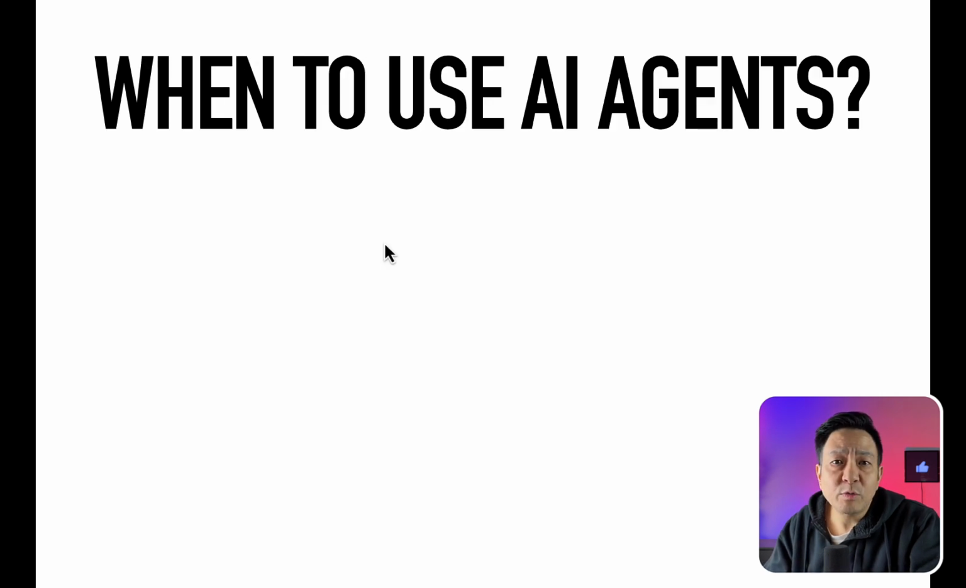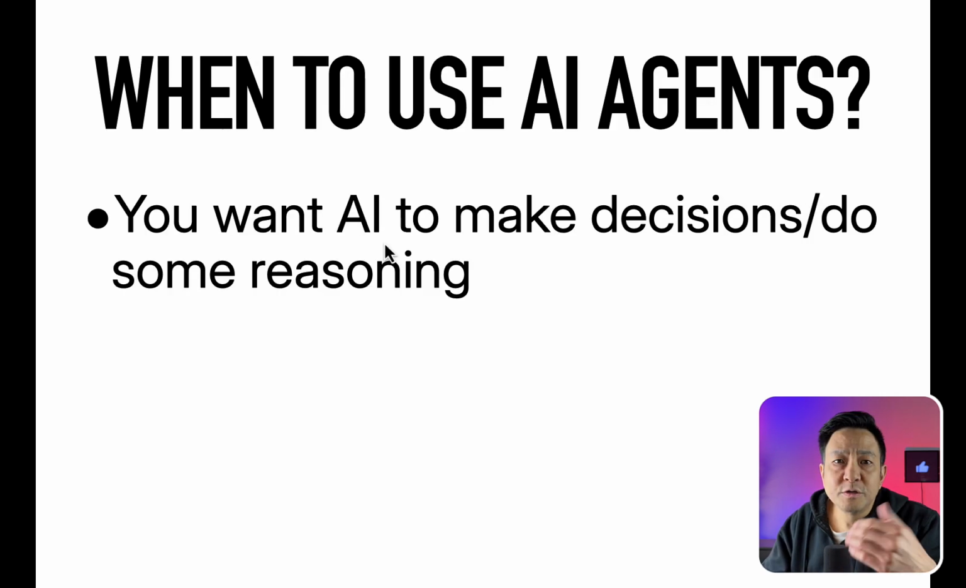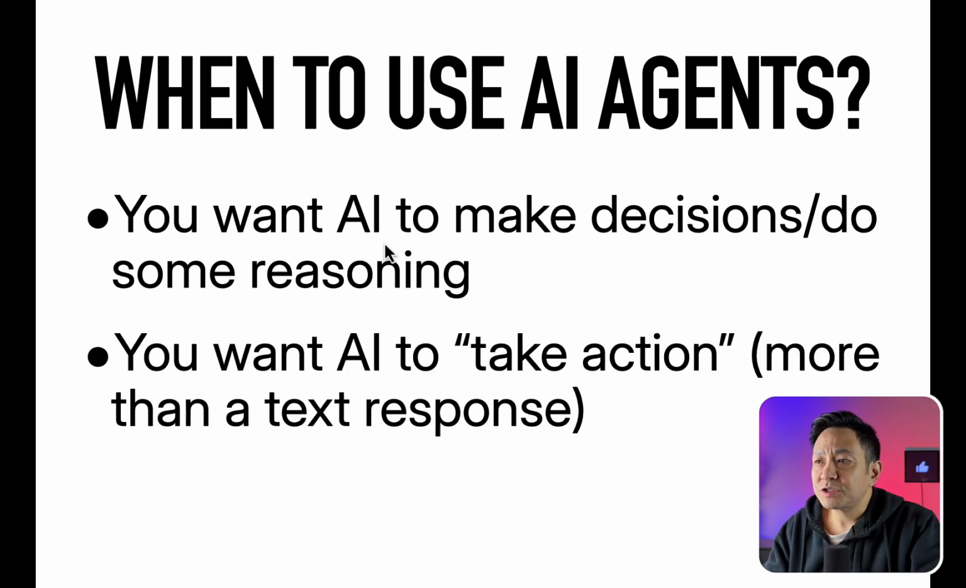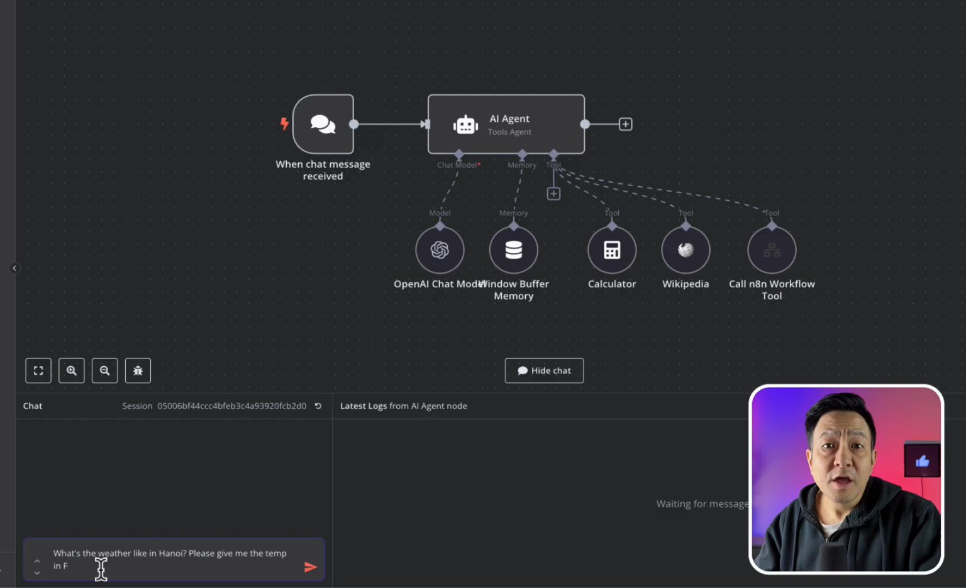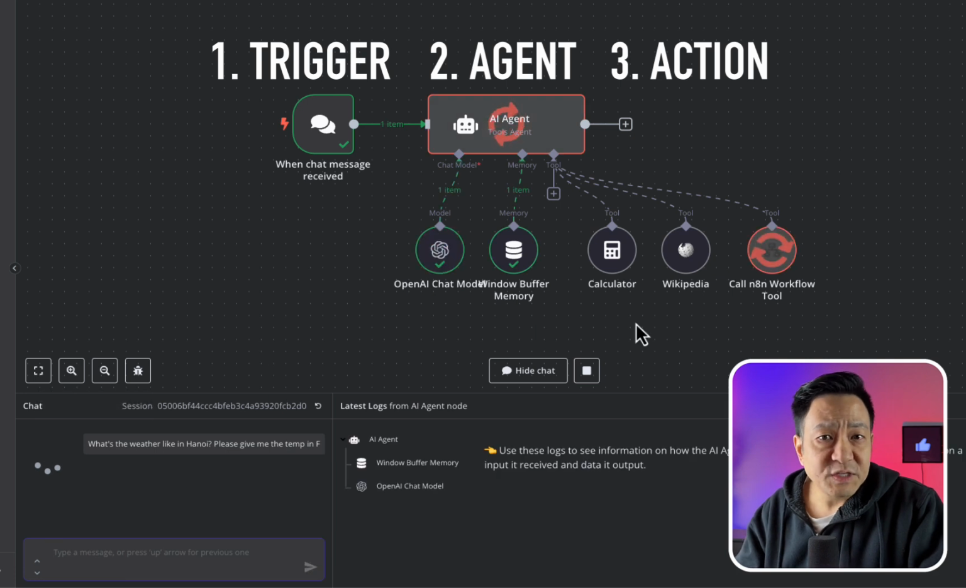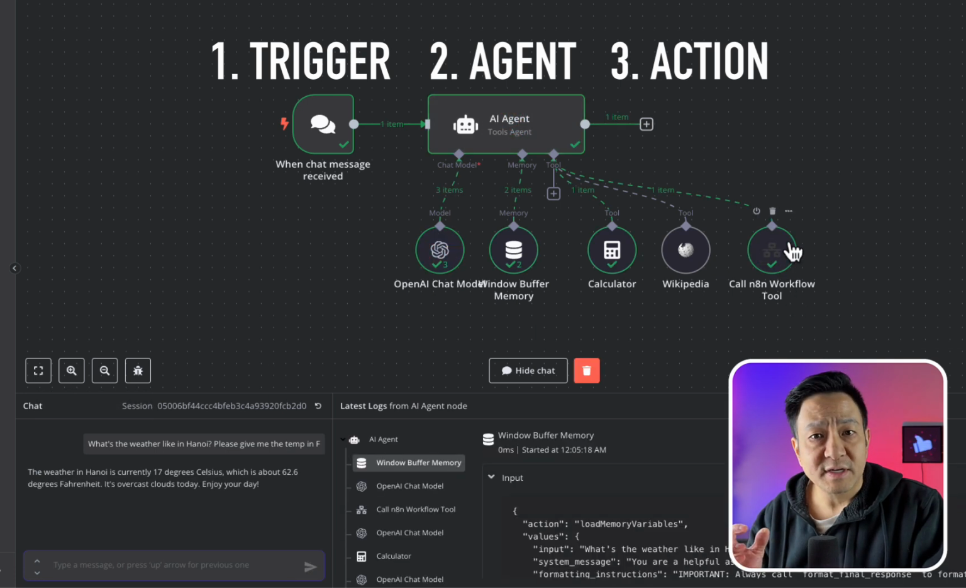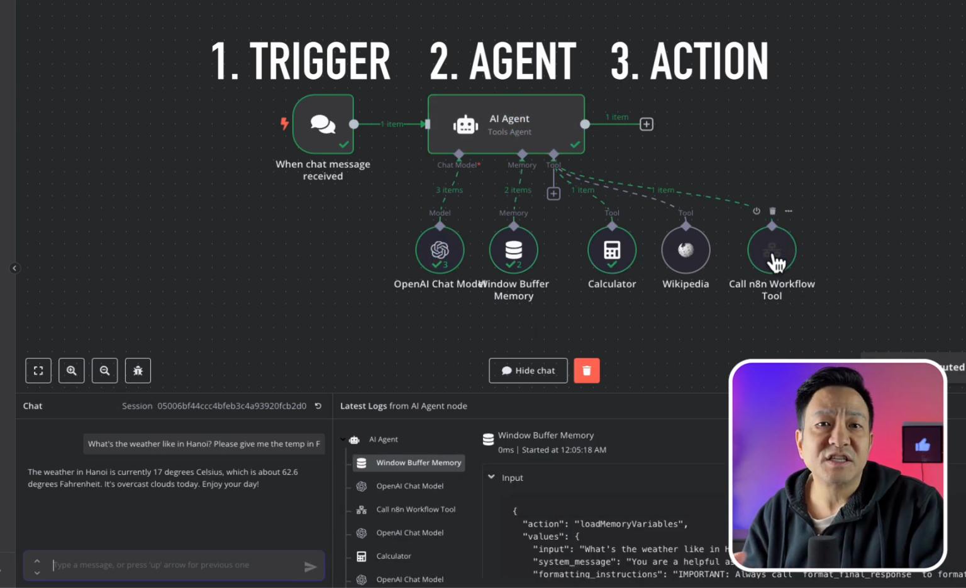So conversely, when would you want to build an AI agent? You want to choose an AI agent when you want AI to make decisions or do some reasoning for you. And of course, you want the AI to take some kind of action for you beyond a text response. That's when you'd want to choose an AI agent. So the agent that we created in this video is actually better suited to use an LLM chain since it doesn't need to take any actions. But I made it into an agent to introduce you to the key elements of an agent. We'll go into proper and more appropriate agents in upcoming videos.